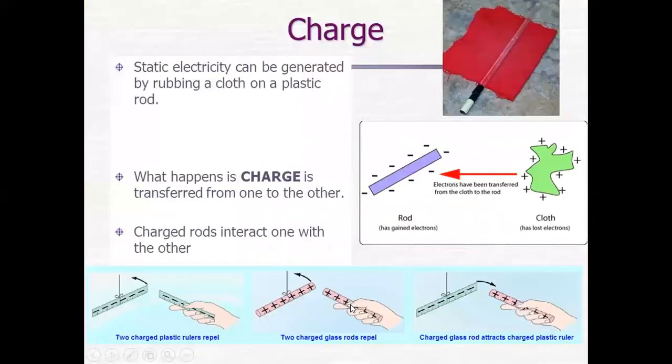Now, you can see that if this rod has gained electrons when it is rubbed with the cloth, it loses the electrons and this rod becomes negatively charged. This is a known charged body; I know that it is negatively charged. If I bring this rod near to it, you can see there is a repulsion between the two, showing that both the objects are charged.